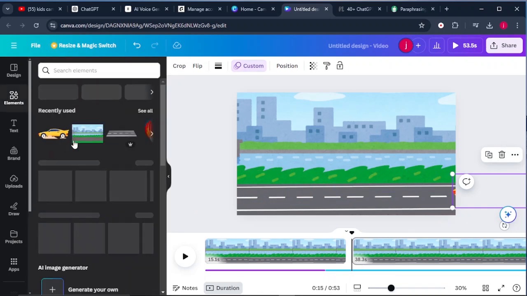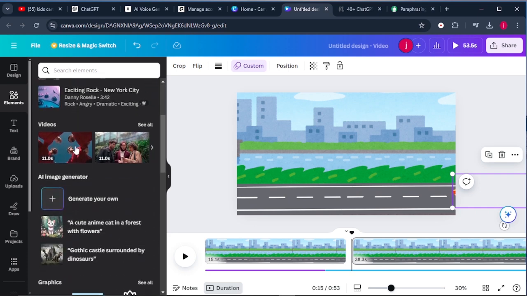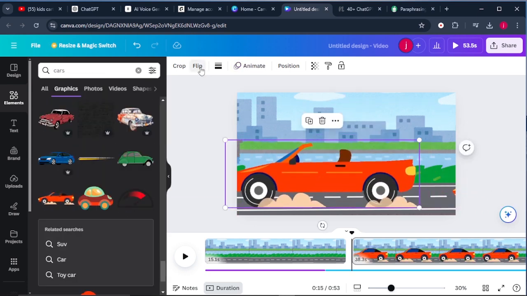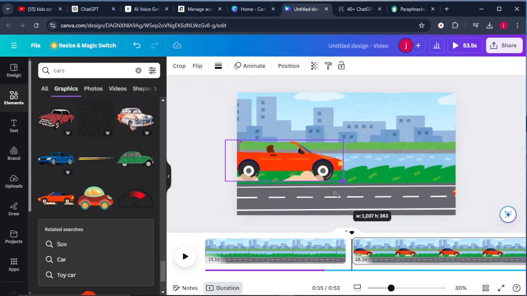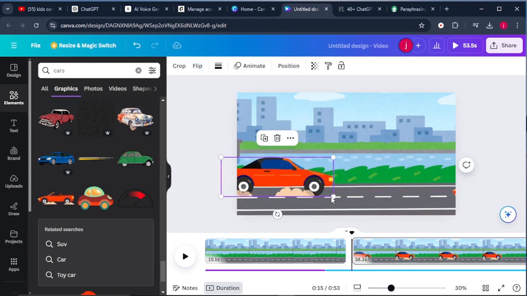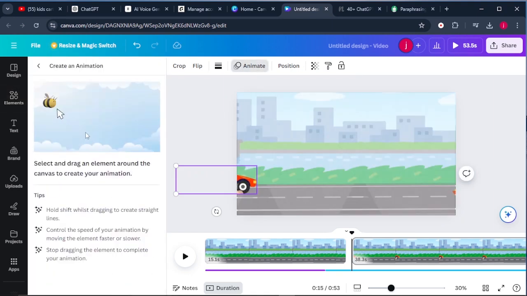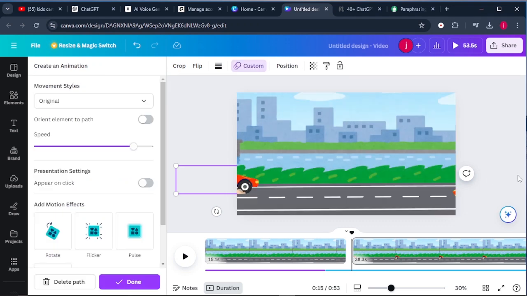So we'll go back to elements and we'll look for a car that is already animated like this one. So place this car here and we'll flip it like that. And we will resize the car to that much. And we'll place this car here. And what we'll simply do is, while it's still selected, we'll click on animate, and we're going to animate this car by moving it to that direction.